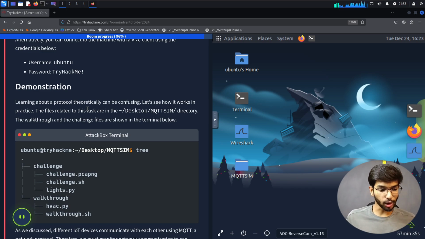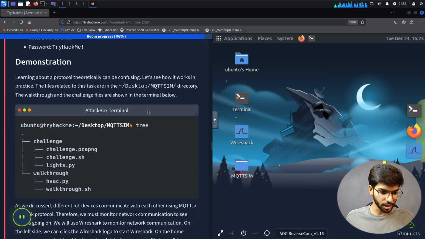Learning about a protocol theoretically can be confusing. Let's see how it works in practice. The files related to this task are in the desktop MQTT SIM directory. The walkthrough and the challenge files are shown in the terminal below.